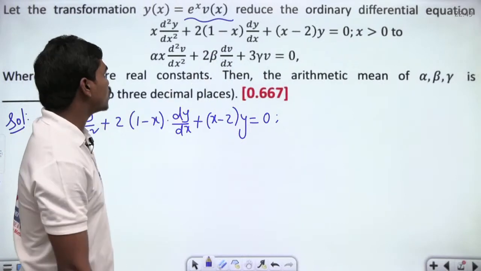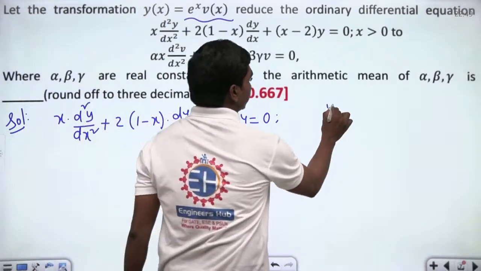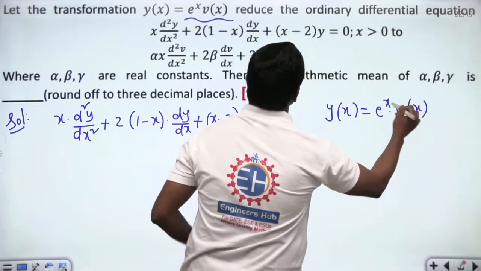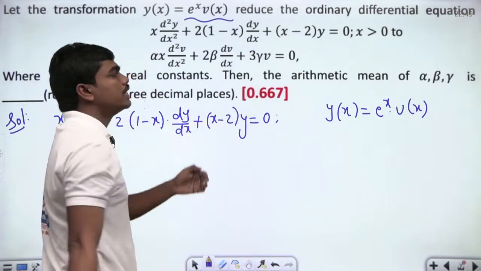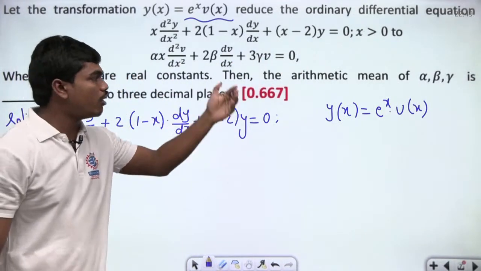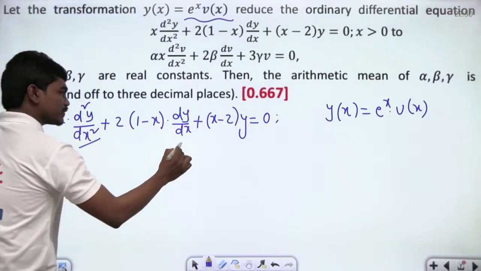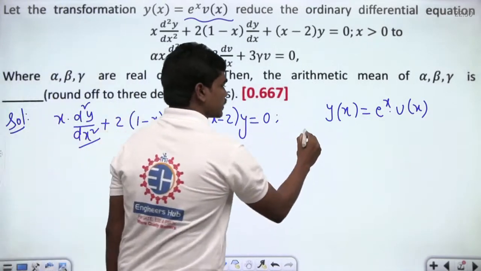Now x is positive, of course. They are telling you that instead of y, if you substitute this function, e power x into v of x, then this particular ordinary differential equation gets reduced to this particular form. Then they are asking you what's the arithmetic mean of alpha, beta and gamma. Correct? Now you need d square y by dx square and also dy by dx to substitute that function in this equation. So let us calculate that.